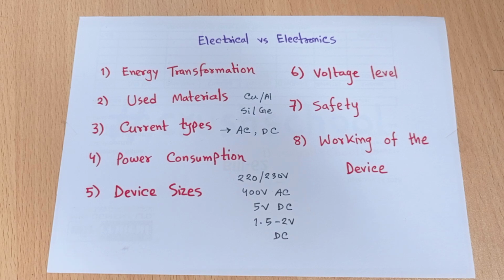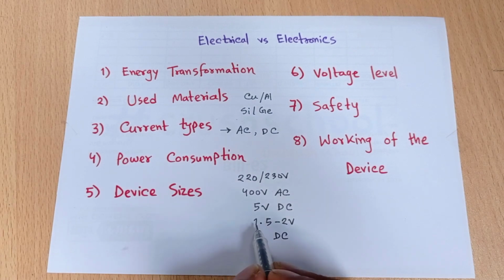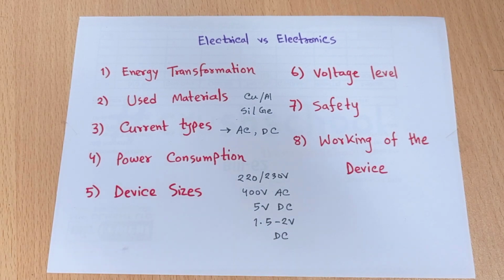But at this time we can see there is some difference in the power. When we operate the AC machine, which is an electrical machine, it requires 220 to 230 volt or 400 volt. The amount of this voltage is very high. But when you're using an electronics device, suppose a mobile phone, clock, or wall clock, then we require only 5 volt or 1.5 volt to 2 volt DC.